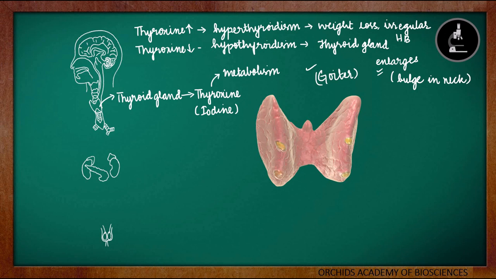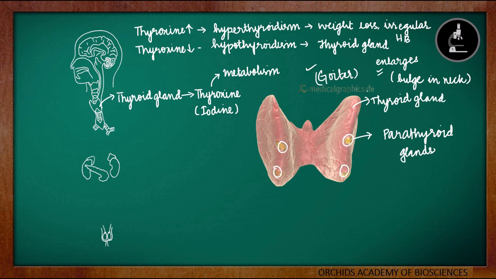Moving on to the next gland, this gland is located in the back of our thyroid gland, and this gland is parathyroid gland. So this parathyroid glands are located in the neck just behind the thyroid gland. In the image, we can see both parathyroid gland as well as the thyroid gland.